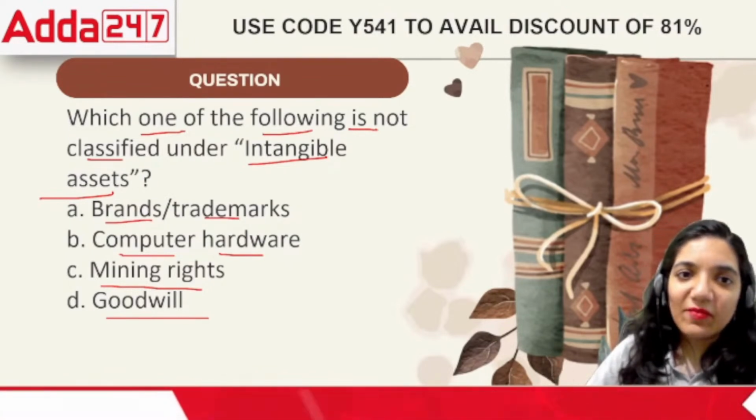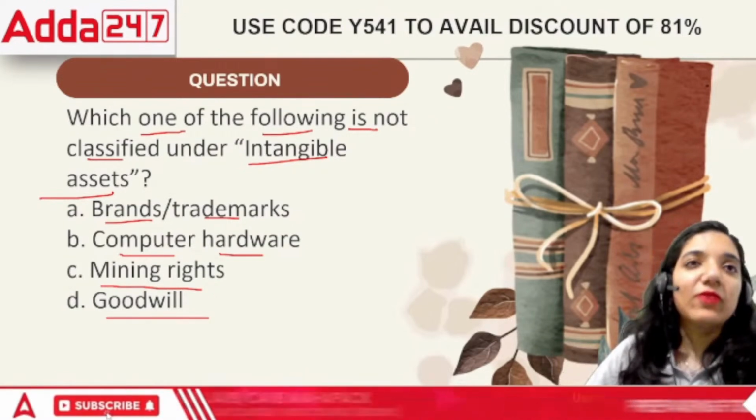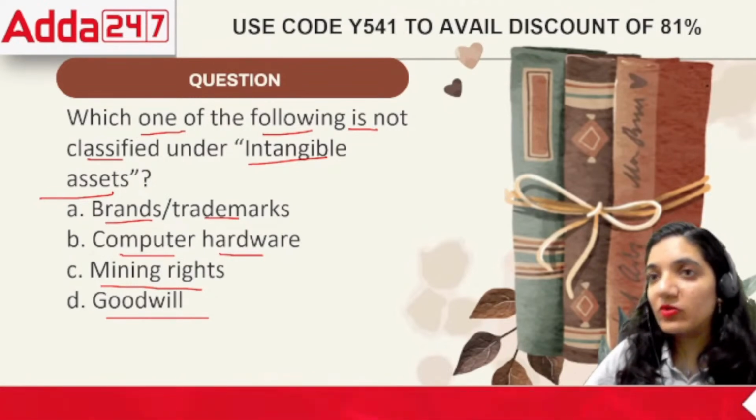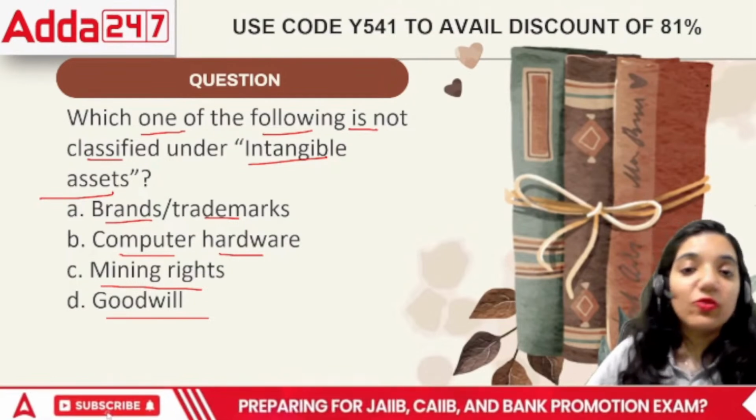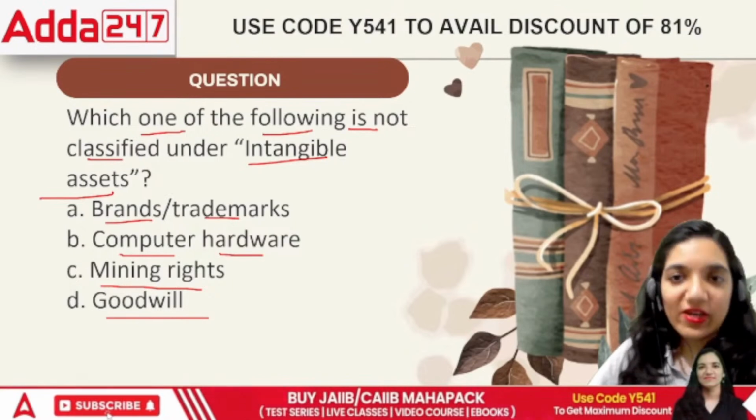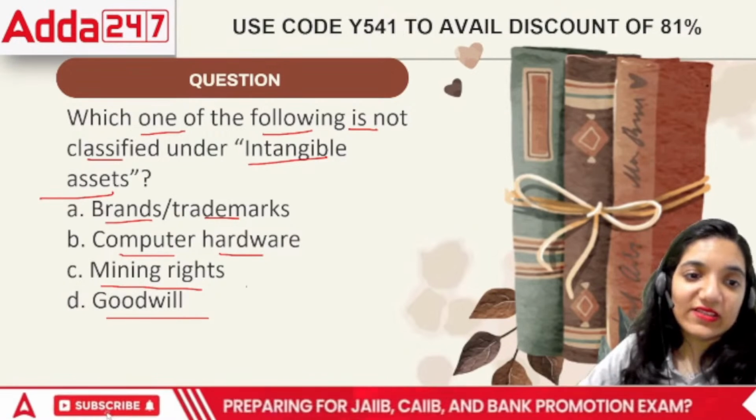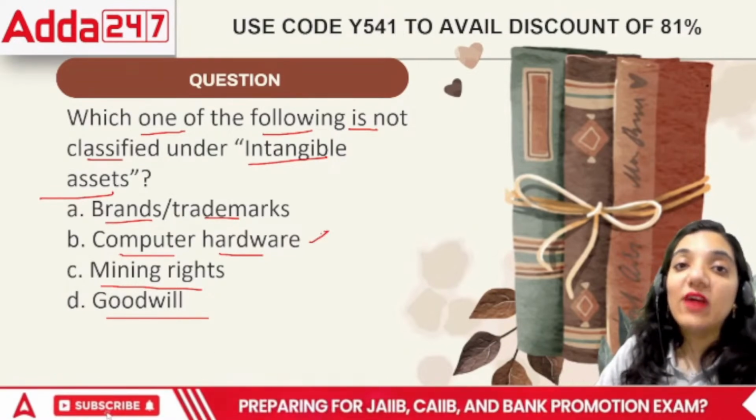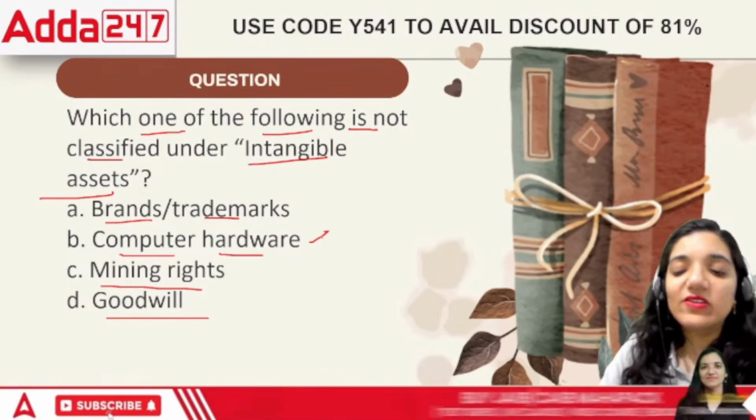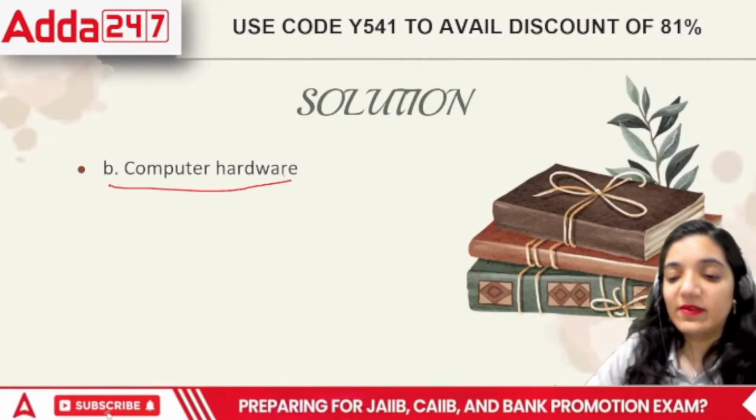Can we touch the brand mark? Can you touch the logo of 24/7? In actual, the logo can be touched in printed form, but can you really touch that particular right that the company has? Then goodwill, the reputation of the organization, cannot be touched. Mining rights are basically a right to extract from that particular mine. Again, these things cannot be touched at all. So in this case, the correct answer would be computer hardware, because we can touch the hardware. The printer, mouse, these are all things that can be touched. So it is computer hardware.